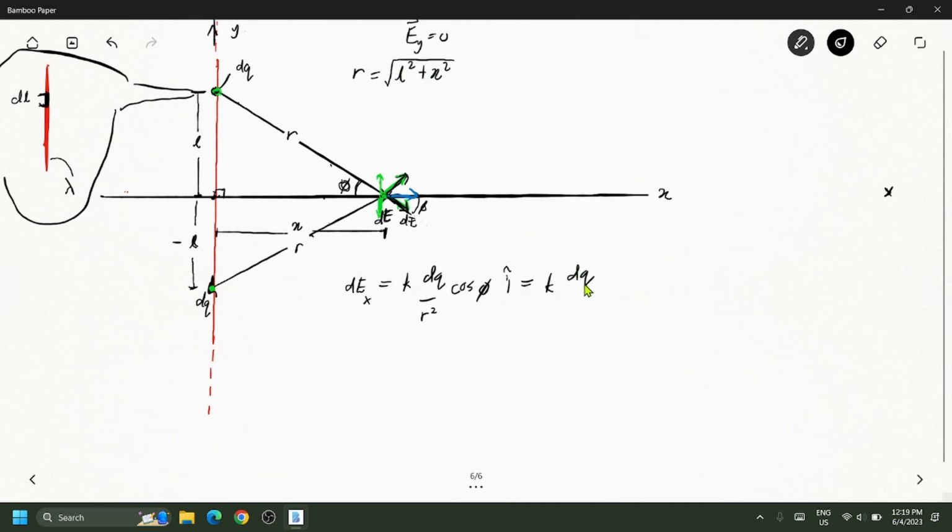So dq equals to L squared plus X squared, because I have the square here, so they cancel off. No, not really cancel off. The square of the square root is the term itself, am I right? So L squared plus X squared, and then cosine of phi.